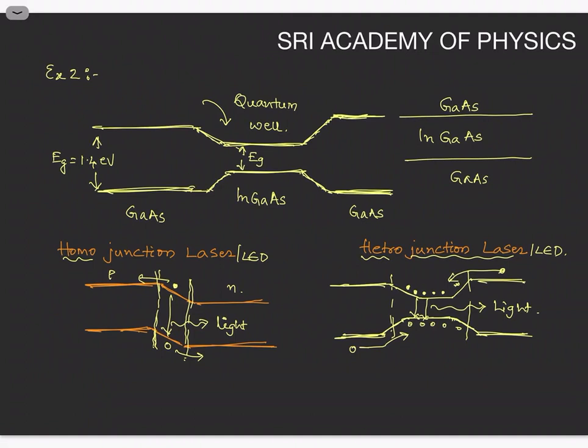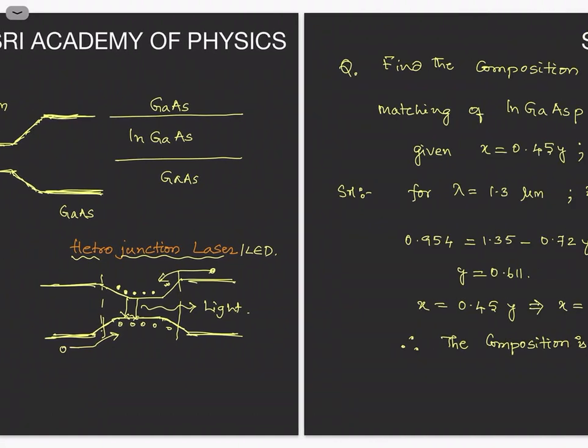The second diagram is the band energy diagram of the heterojunction laser. Now here, when the electron is moving from n region to p region, there is a quantum well. So these electrons are accumulated in this well, and there is no chance to travel directly from n region to p region. These electrons and holes are accumulated in the quantum well. So the number of electrons and holes has a chance to recombine and produce efficient light. So that is the advantage of the heterojunction concept.